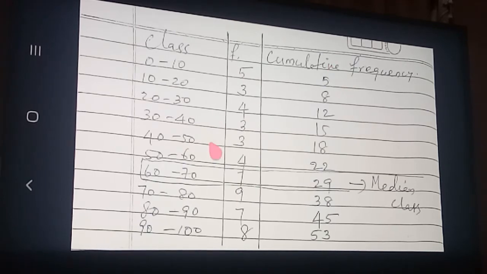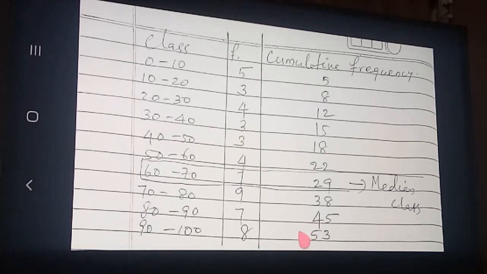So what is the total frequency here? You can see they asked, again 53. 53 is the total frequency. So total frequency means n. n is equal to how much? 53. n by 2 means half of the frequency. 53 by 2, how much is coming?